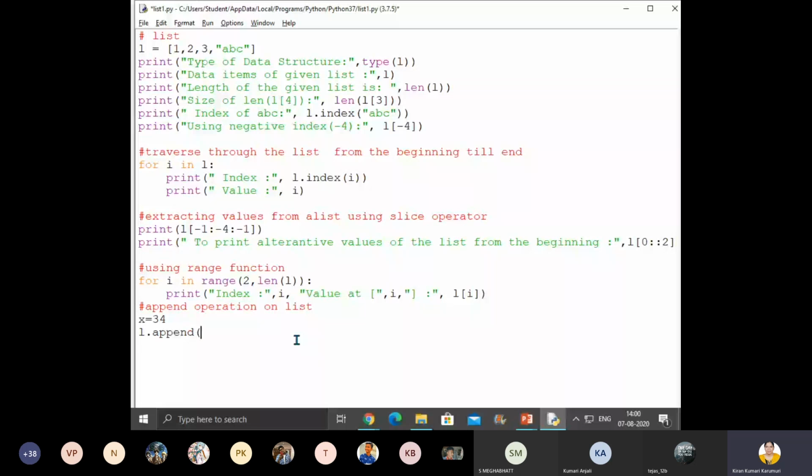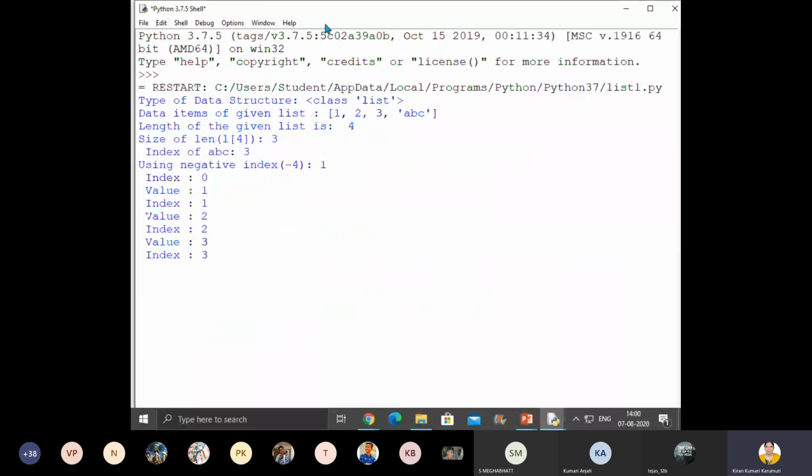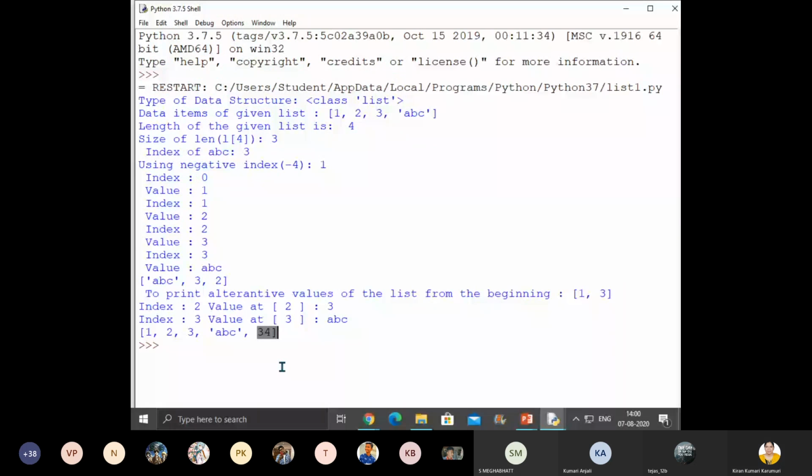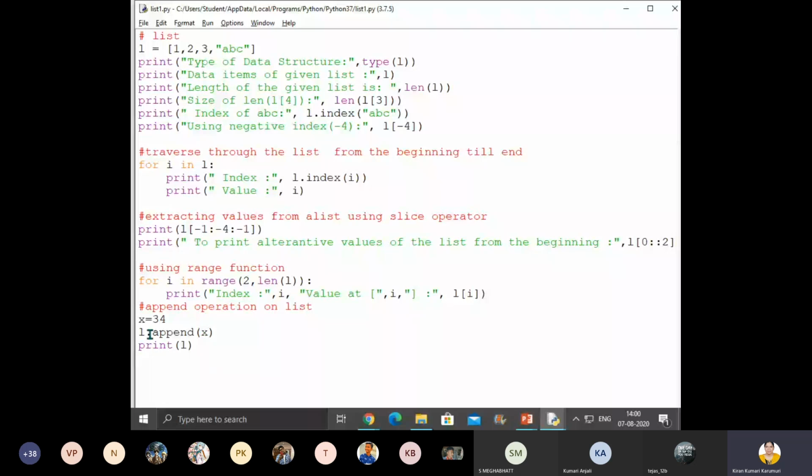Got it, children? Now if you print L, you can see what it is. 34 is appended at the end or not? Can you all see? Can you all observe? Yes, ma'am. So one value I have appended.